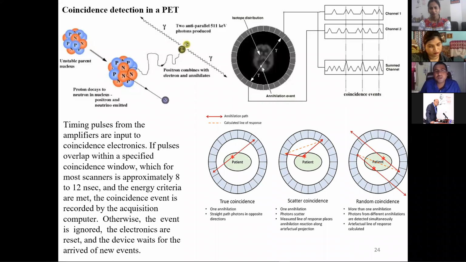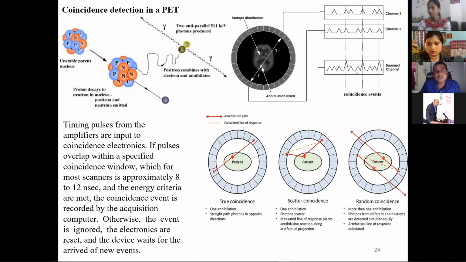Suppose at this particular place the cancer is there. In the opposite direction, we'll get the information, and that way we'll get the signal. This type of signal counting is called coincidence counting. Coincidence counting is when two incidents happen in a very small amount of time. Here, the two gamma photons have to interact with detectors placed exactly opposite to each other in a very small amount of time. You can see the time, it is 8 to 12 nanoseconds.